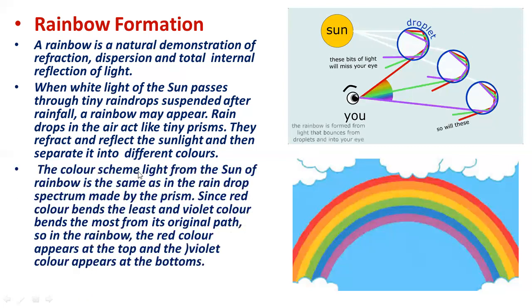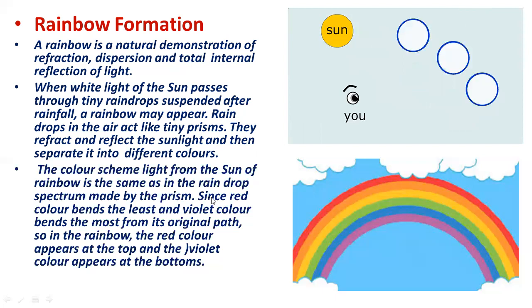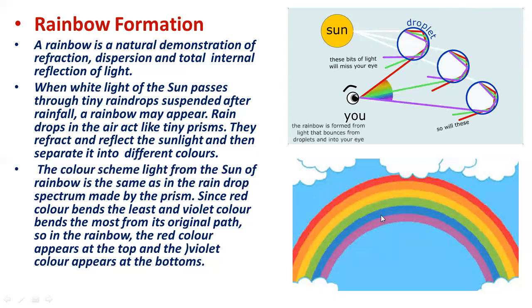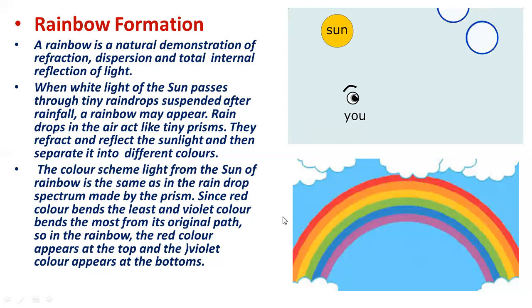The color scheme of the rainbow from the sun is the same as in the raindrop spectrum made by the prism. Same as before, the red color bends the least due to its greater wavelength, and the violet color bends the most due to its smaller wavelength from its original path. So in the rainbow, the red color appears at the top and the violet color appears at the bottom. Means the splitting of white light into its 7 colors is the same whether it takes place through a prism or through the rain droplets. It remains the same.